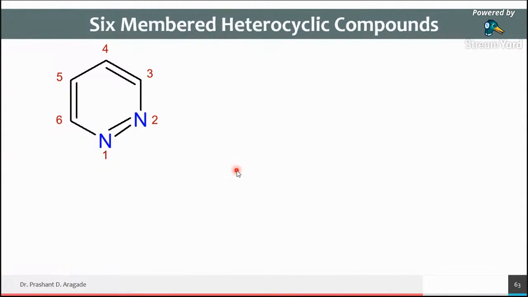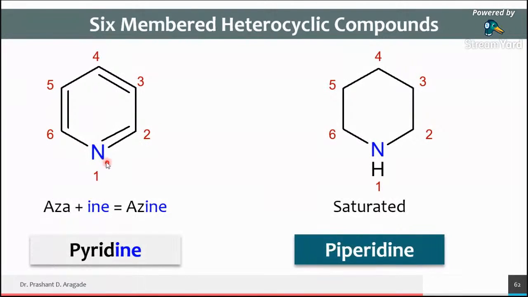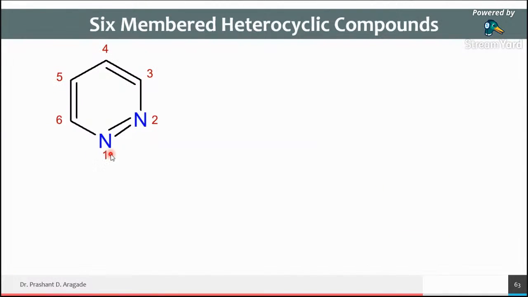Okay. So now suppose we have added one more nitrogen. In the previous example, you have seen nitrogen is present at one position, but now we have added one more nitrogen at number 2. That time the name of this ring is pyridazine, or someone may pronounce it differently.